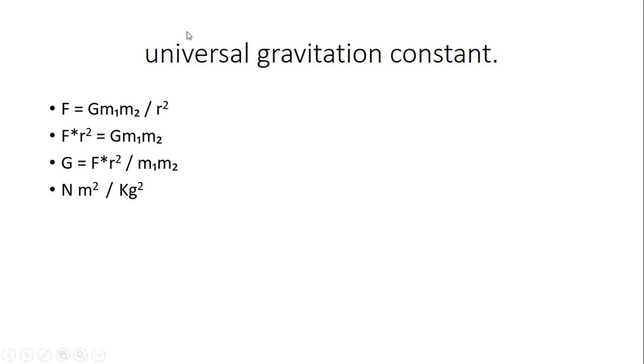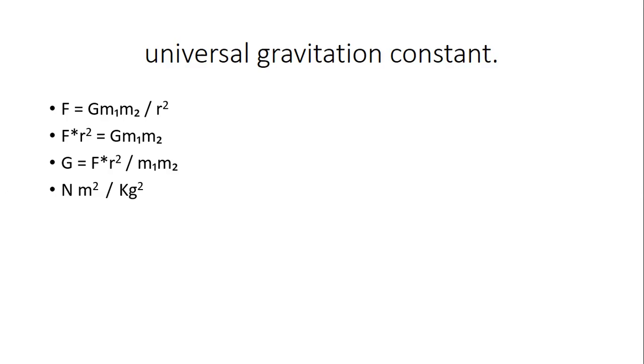Let us consider, you see the force. What is the SI unit of force? Newton. You see r square. What is the SI unit of distance? Meter. As it is r square, we have to write meter square. And what is the SI unit of mass? Kilogram. Okay. So one mass is kilogram, but here the product of two masses, m1 into m2, is kilogram into kilogram, kilogram square. So the SI unit of gravitational constant can be obtained by this equation.